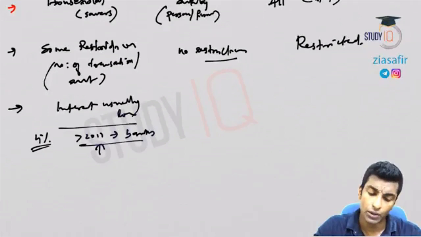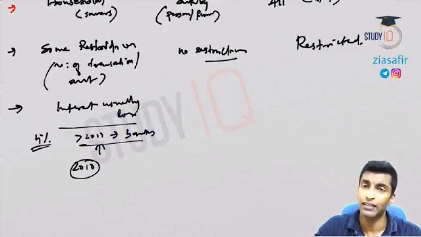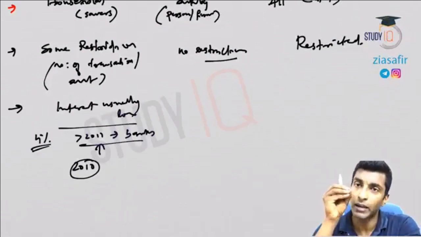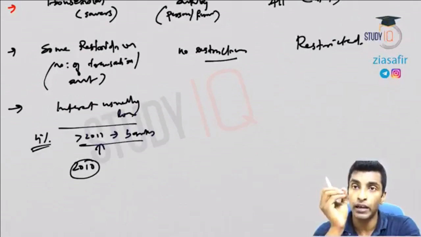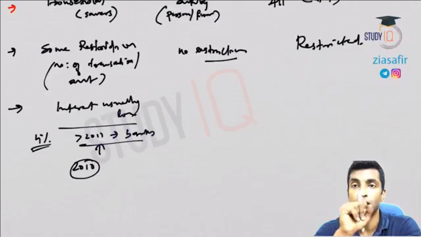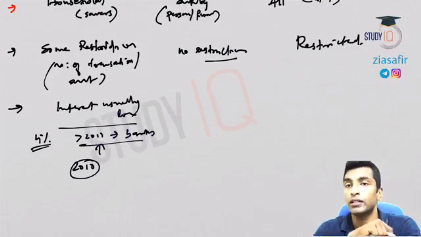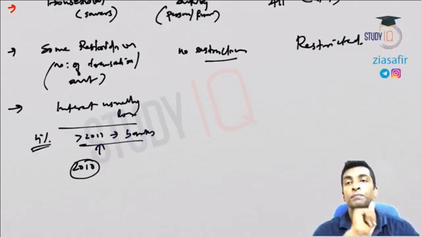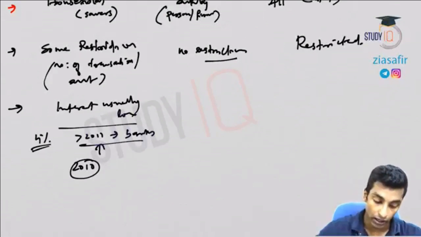But this question was asked in 2010 or 2009: who fixes the interest on savings bank? At that time it was fixed by RBI, but now it is fixed by the different banks. So in that question, the correct answer at that time was RBI, but that doesn't mean that it is RBI which is fixing the interest for savings bank now. RBI is giving the basic rate, that is 4%. Above that it is fixed by the banks only.